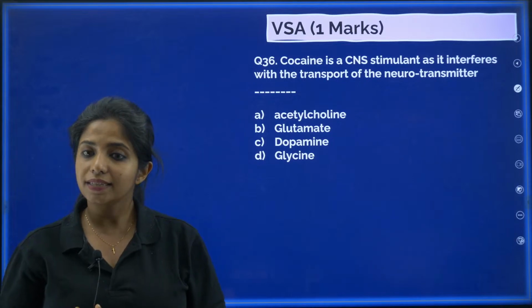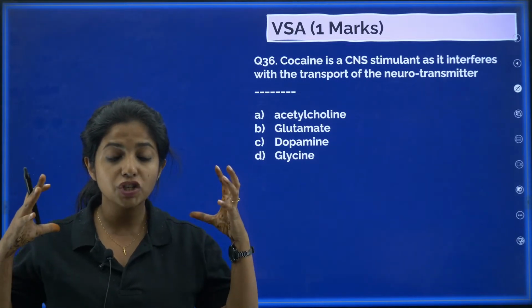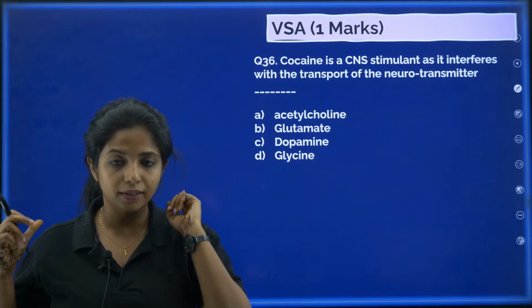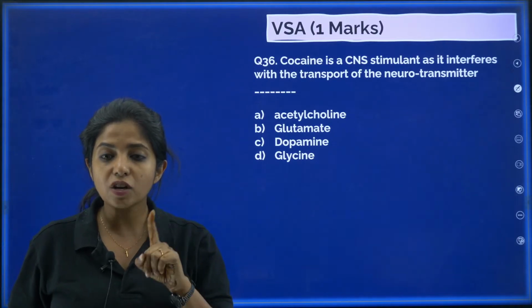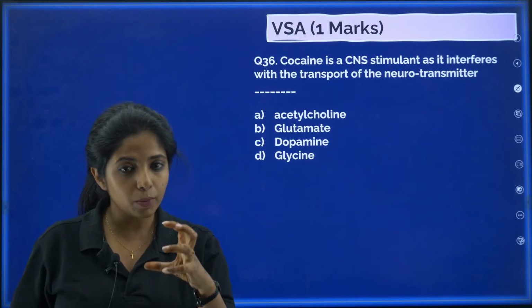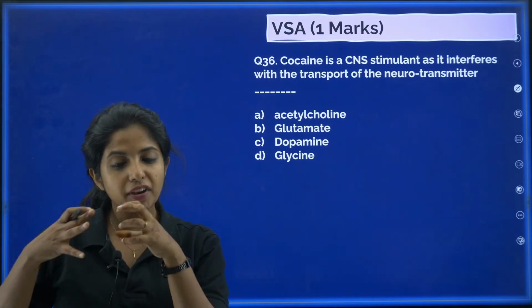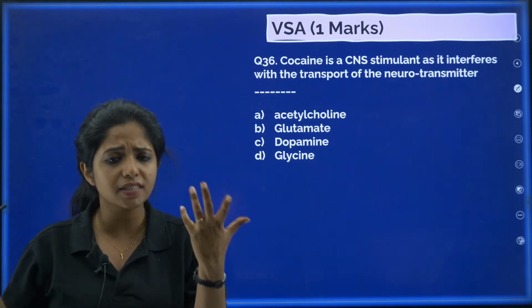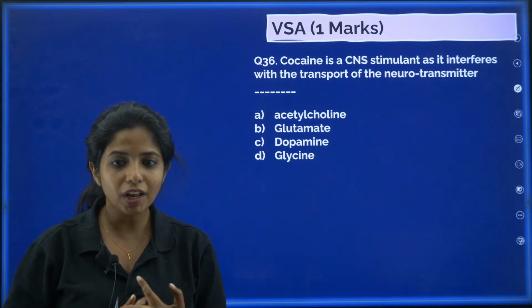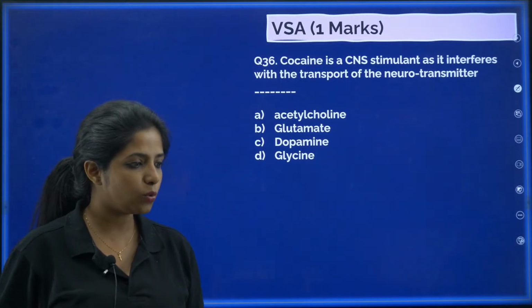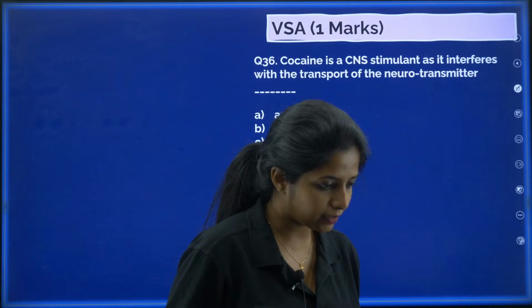Okay, cocaine is a CNS stimulant. That means it stimulates your central nervous system. I told you cocaine, right? As it interferes with the transport of a neurotransmitter, there is a chemical that is being released and it interferes with the release of this particular chemical. What is this chemical? Acetylcholine, glutamate, dopamine, glycine. What is this particular chemical?